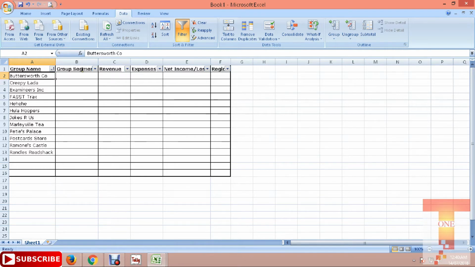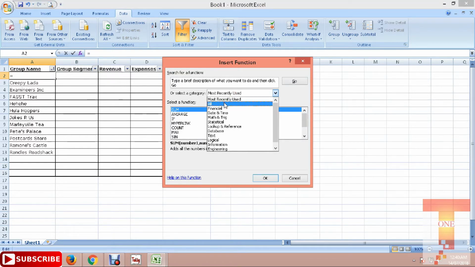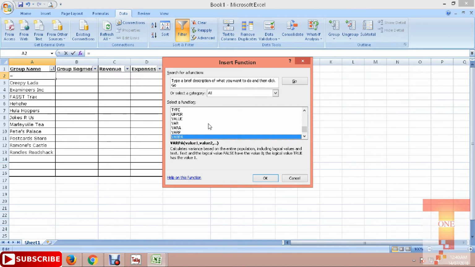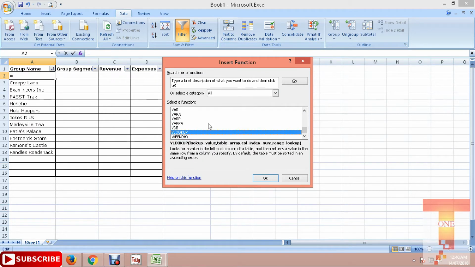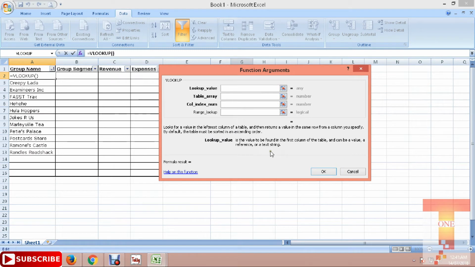So if we go to the formula bar, it's here, insert function, then click on all and search for VLookup here, VLookup, and click OK. This type of box will appear on your screen. So let me explain what you need to put in this box.